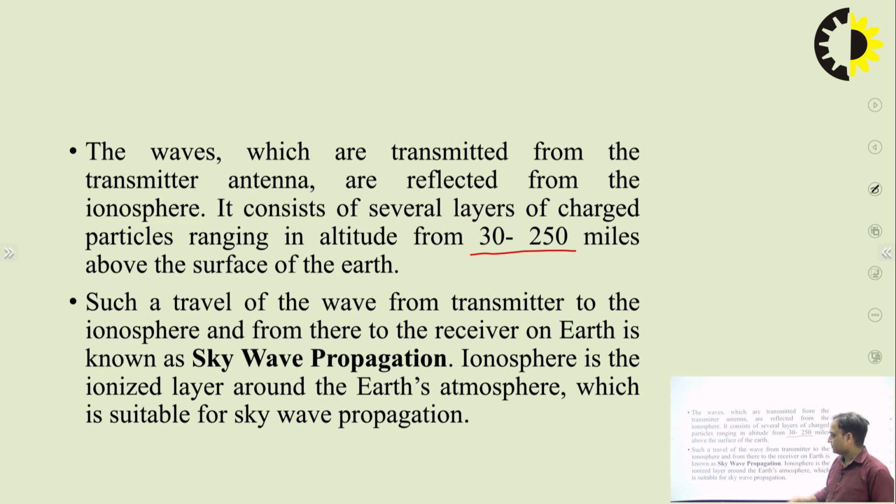Such a wave which travels from the transmitter to the ionosphere and is reflected back to the receiver on the Earth is called sky wave propagation.